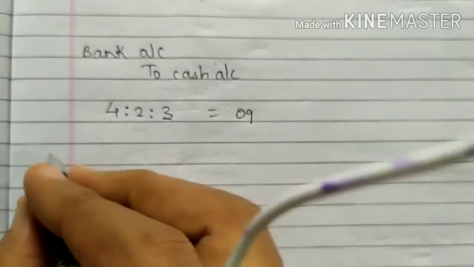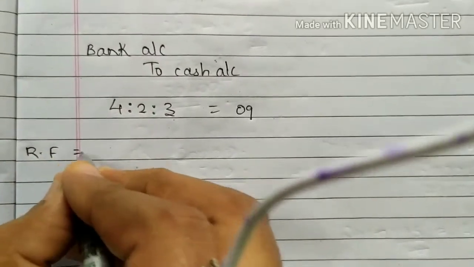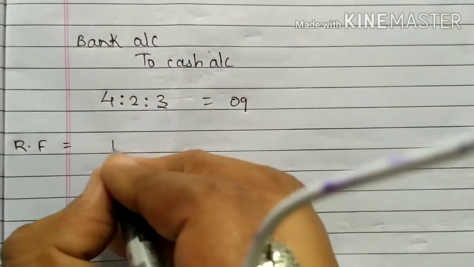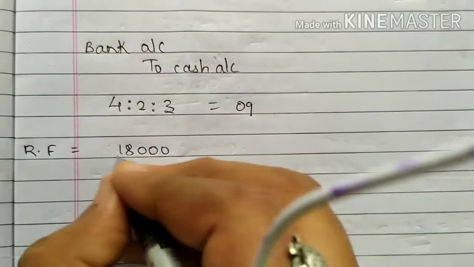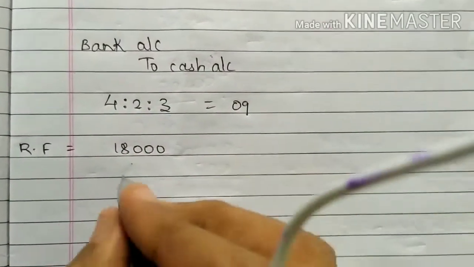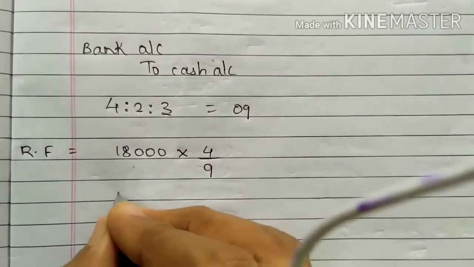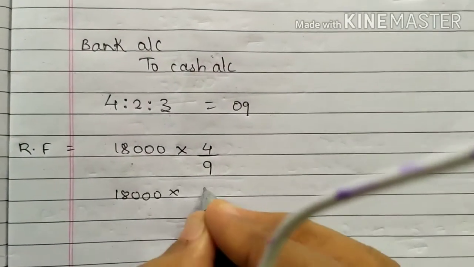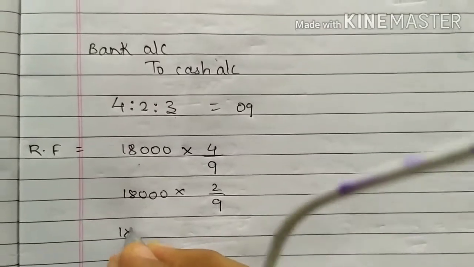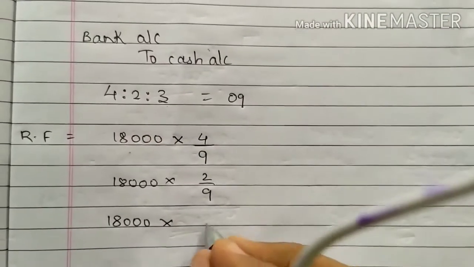Now we distribute the reserve fund. Your reserve fund amount is 18,000. So distribute it among all the three partners: 18,000 into 4 by 9, 18,000 into 2 by 9, 18,000 into 3 by 9.